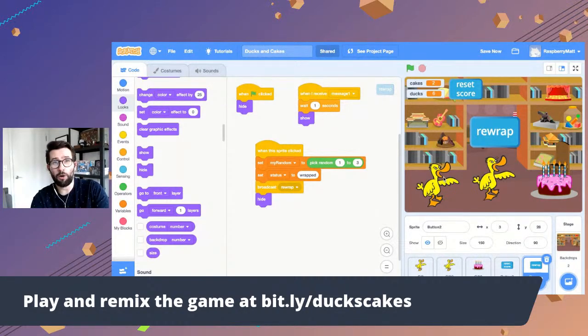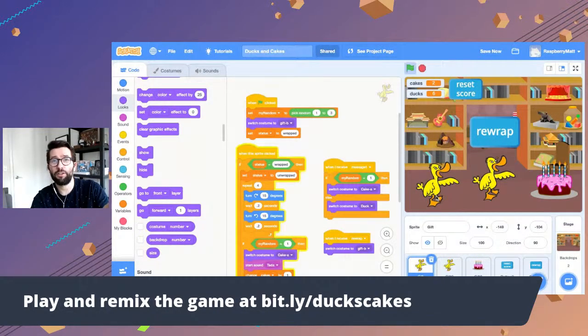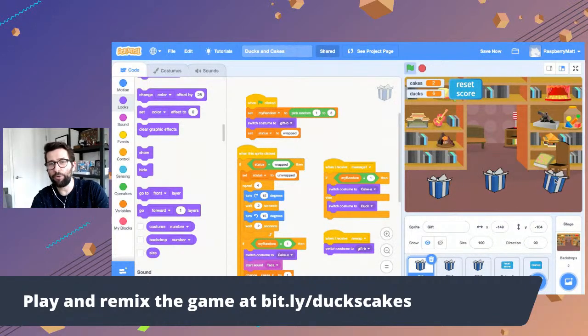Because if the GIFs are wrapped, when you click on a sprite, you want the GIF to shake and then reveal. If they're not wrapped, you don't want it to shake because that doesn't make sense. And also you don't want to get a score. So that's why there's this status equals wrapped, status equals unwrapped, okay? That's why when you click here, you're not getting additional bits of score, unless you rewrap, now you are. Okay, cool.